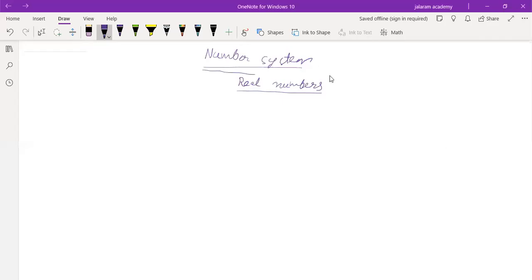So first we will study the number system. Remember, all the numbers which we have studied till now are the real numbers. Understood? Now we will classify them into two groups. Do you know the names of these two groups?